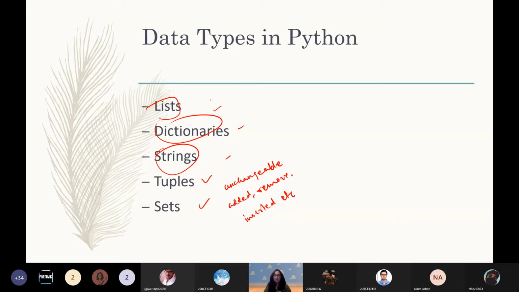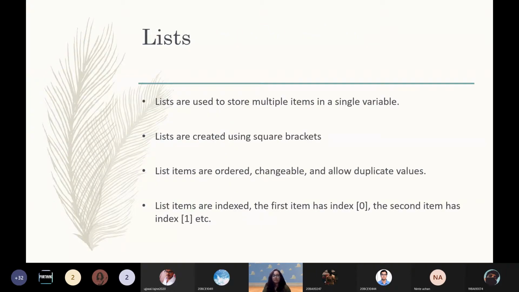So we're going to focus on lists and dictionaries and the operations on lists and dictionaries, which is again similar for strings, since strings are nothing but an array of characters. So moving to the next slide. So basically what is a list? A list is a data type that stores multiple items in a single variable. How do we denote it? If you remember from yesterday, simple as this, square brackets, and you can declare whatever you want in it.